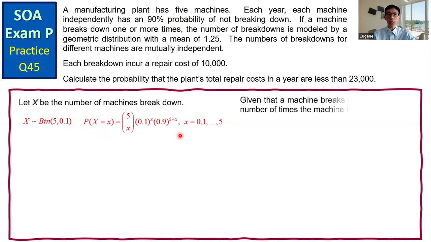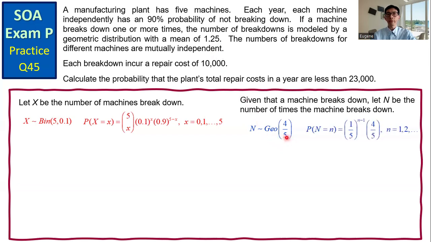And if a machine breaks down, let N be the number of times the machine breaks down, and N follows a geometric distribution with a mean of 1.25. So the parameter of the distribution is 1 over the mean, which is 4 over 5. And we have the PMF of N, which is (1/5) to the power n minus 1, times 4 over 5, where n ranges from 1, 2, 3, up to infinity.